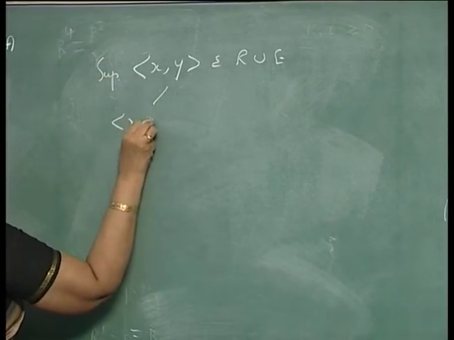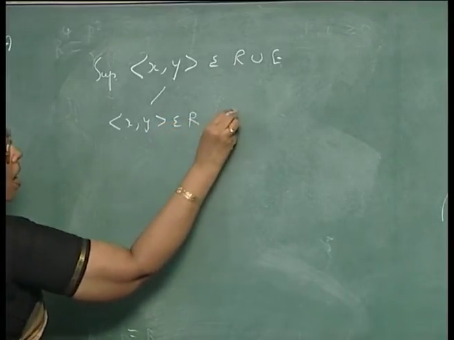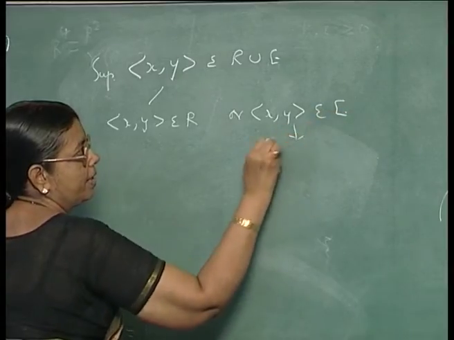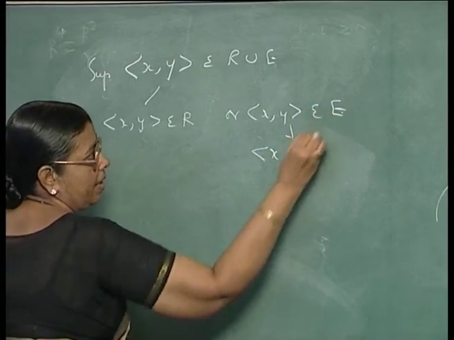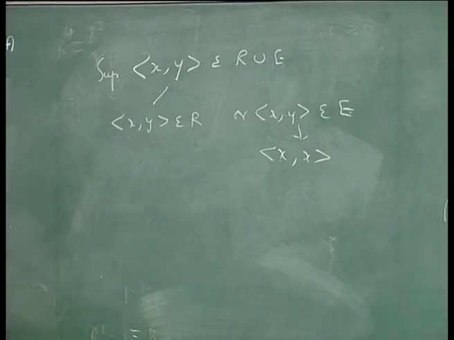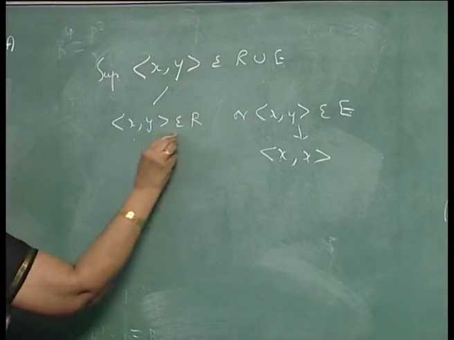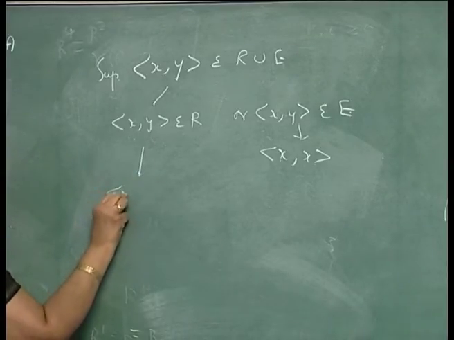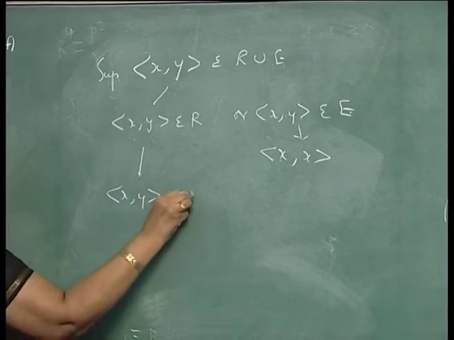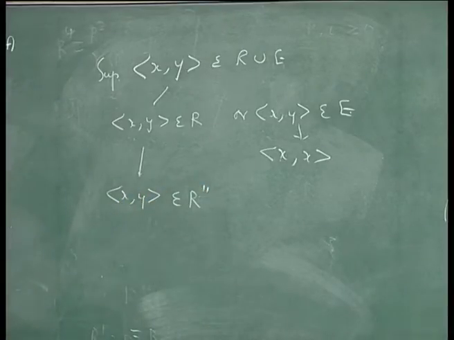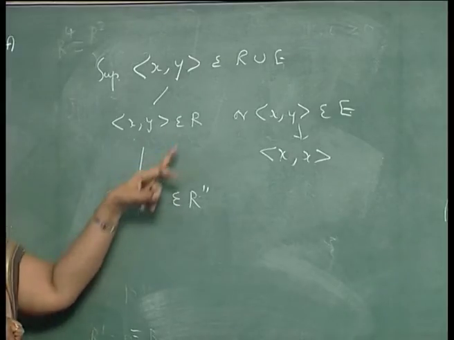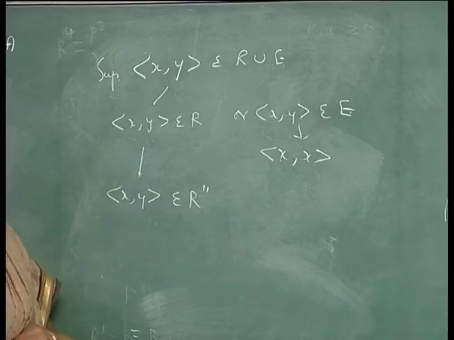One is xy belongs to R, or xy belongs to E, and in this case it will be of the form xx. Now, if xy belongs to R, xy will belong to R2 dash. The reason is R2 dash contains R, by the way we have taken R2 dash.